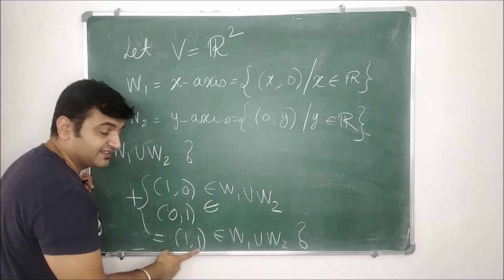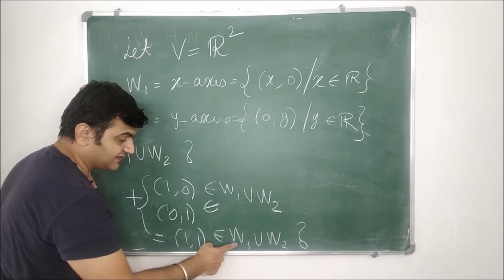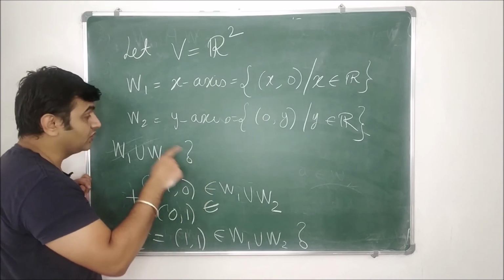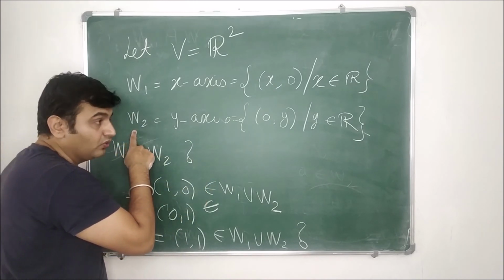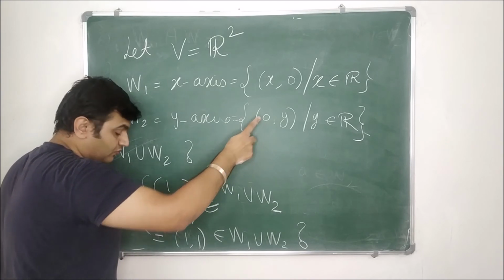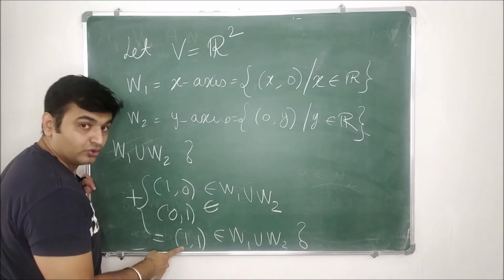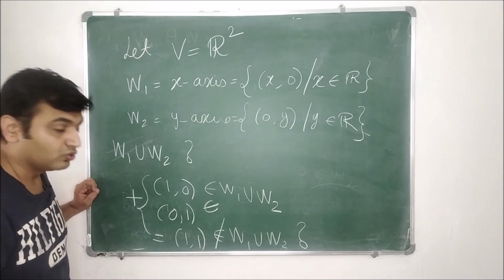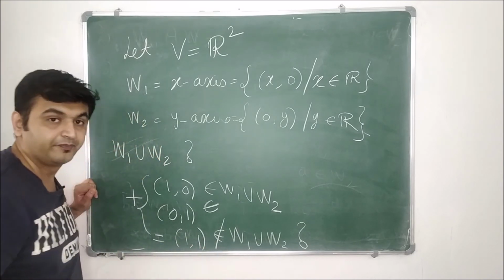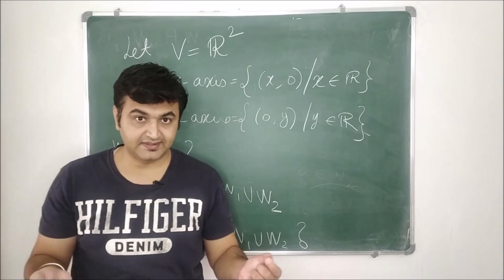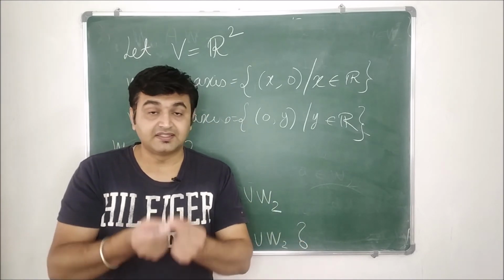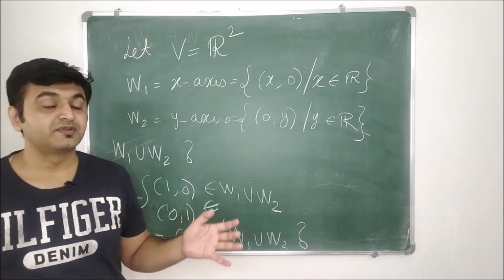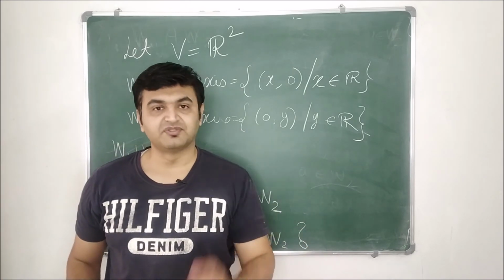Is the second component 0? No. So this element is not in W1. Is this element in W2? No, because for an element to be in W2, its first component has to be 0. Is the first component 0? No. So (1, 1) is neither in W1 nor in W2, hence it is not in the union. So we have two vectors, and when you add them up, the result does not belong to the same set. Therefore, union of two subspaces is not a subspace.